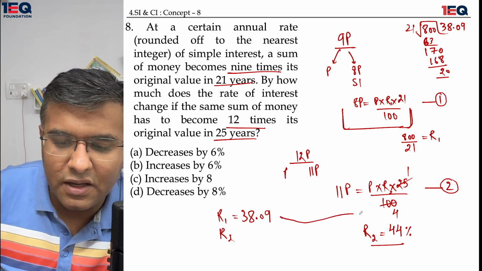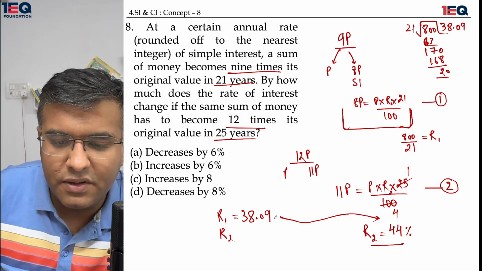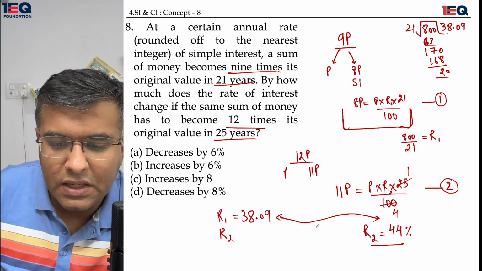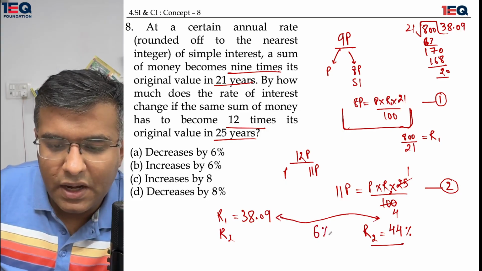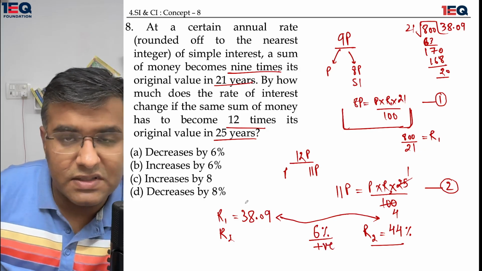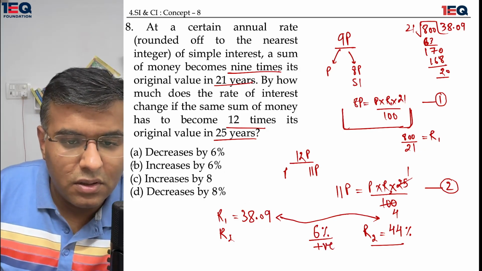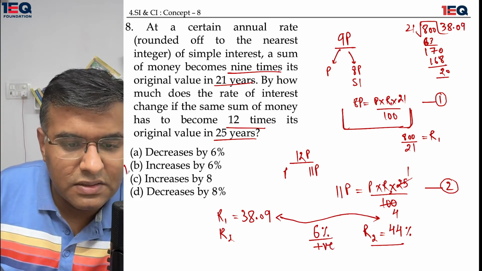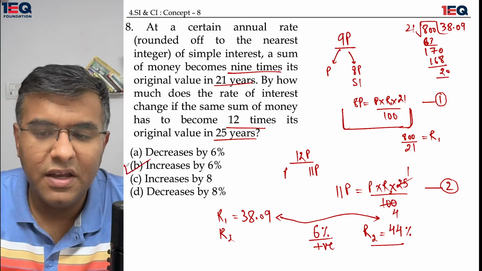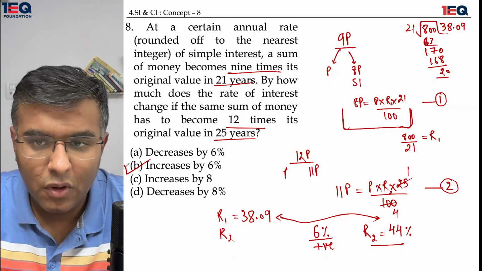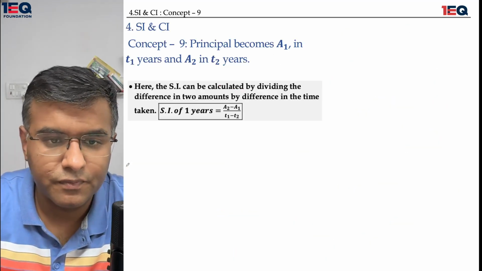So here I can see that the difference between rate 2 and rate 1 is 6%, and the 6% is a positive increase. So the rate increased by 6%, and B is my final answer. All right, let's move on.